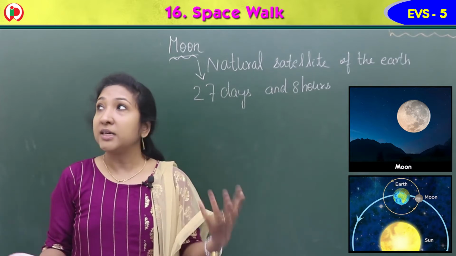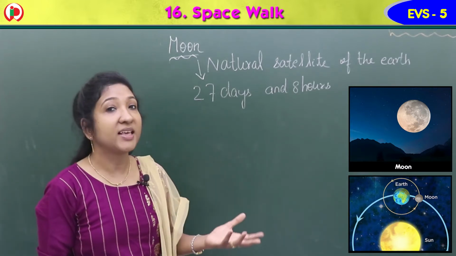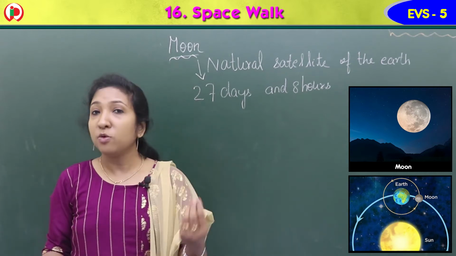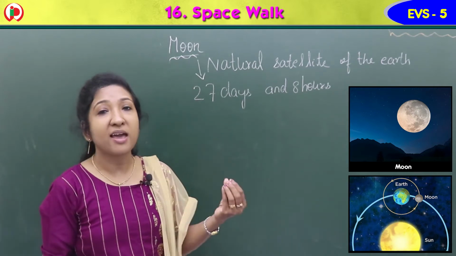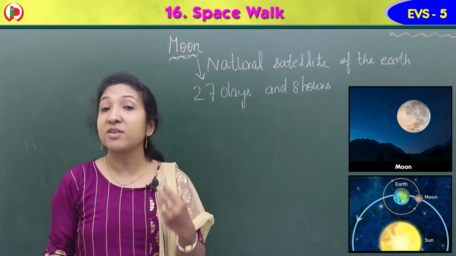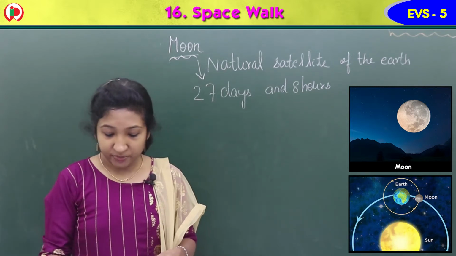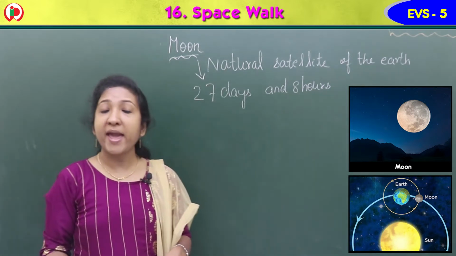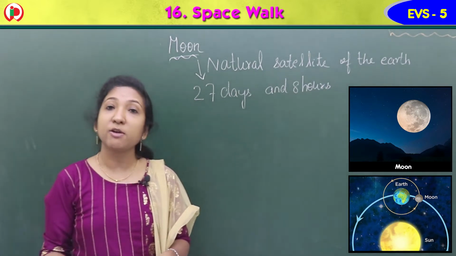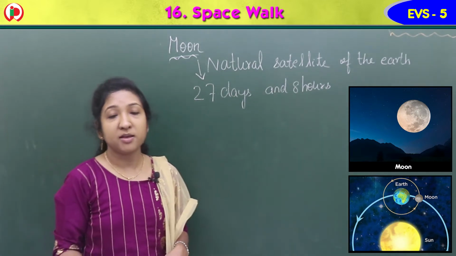Our earth is the only planet where we can live. So on the moon there is no chance at all, life is unsuitable there.